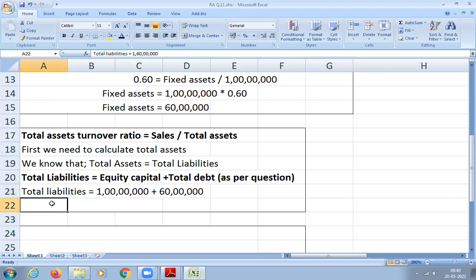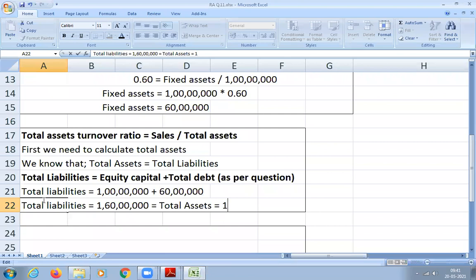1 crore plus 60 lakhs. Okay. And then I'm just showing you so that you will not forget. So total liability we got 1.6 crore. If total liability is 1.6 crore, then this is also equal to what? Total asset. Total assets also will be equal to 1 crore 60 lakhs. Clear? That is the meaning of that. The total asset also is 1.6 crore.